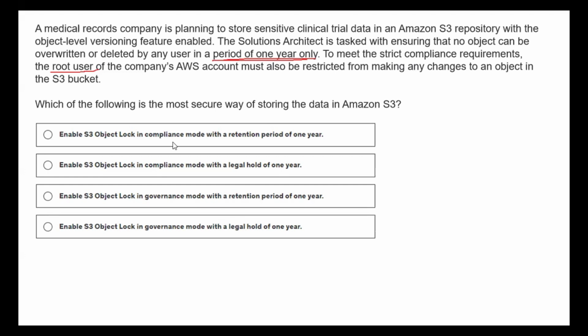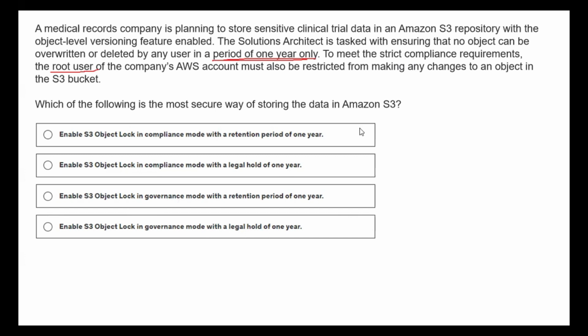So we have: enable S3 object lock in compliance mode with a retention period of 1 year. S3 object lock in compliance mode with a legal hold of 1 year. S3 object lock in governance mode with a retention period of 1 year. S3 object lock in governance mode with a legal hold of 1 year.